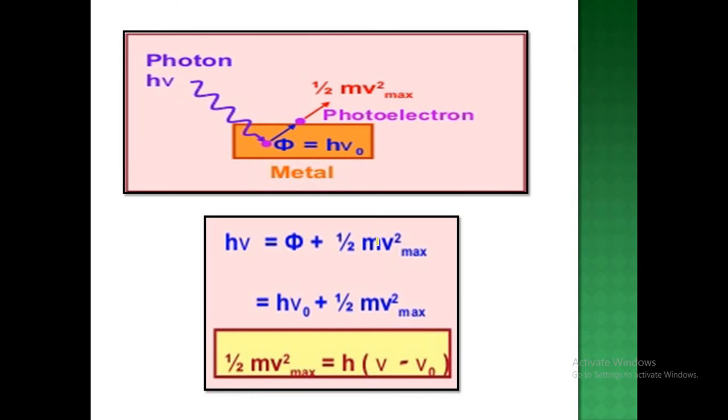So according to it, he gives an equation which is known as Einstein's equation. It is equal to half mv square equals h nu minus h nu naught, where h nu naught is the work function. You can see that this equation is Einstein's equation. It has been shown over here that when light or a photon falls on the metal surface, the work function is subtracted and the photoelectrons are ejected from the metal surface.